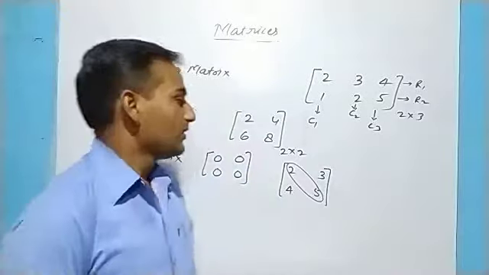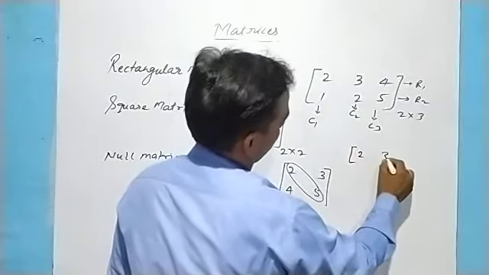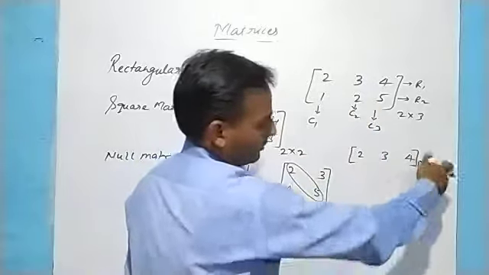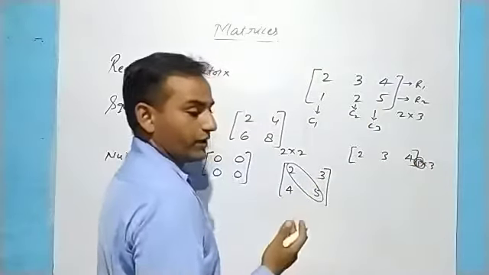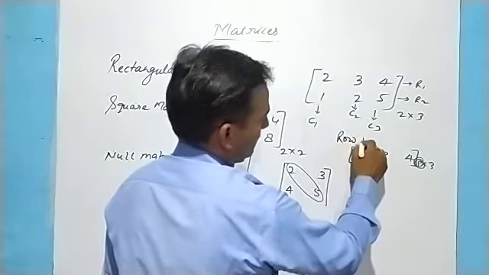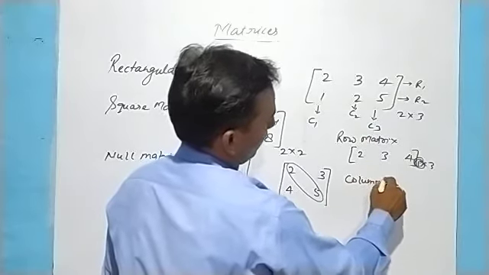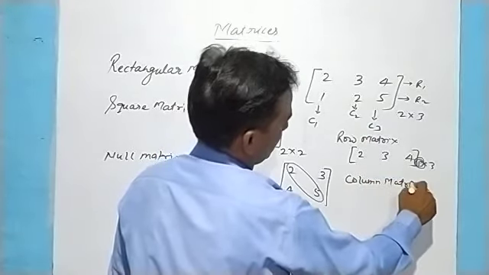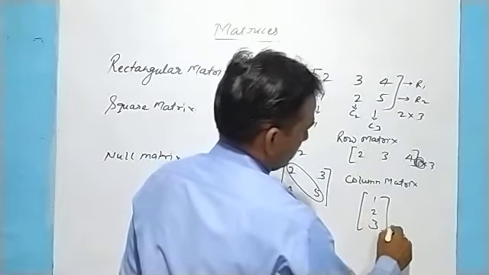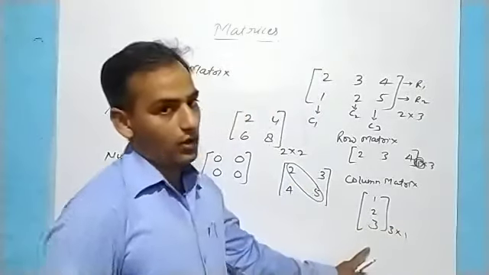What is a row matrix? When we have only one row, a matrix of the form 1 cross 3, one row and 3 columns. The row is only one, so that is the definition of a row matrix. And what about the column matrix? In the same way as the row, here we have only one column. See, 1 row, 2 rows, 3 rows, so 3 cross 1. So this is the column matrix.